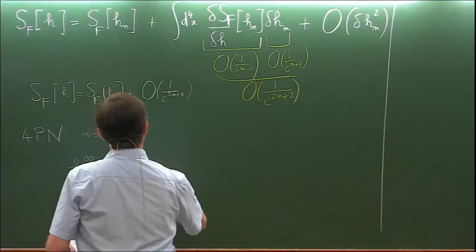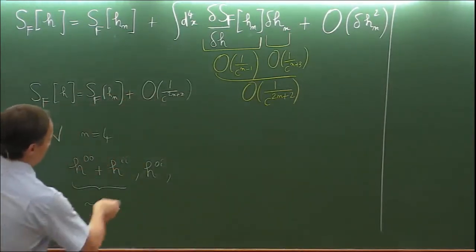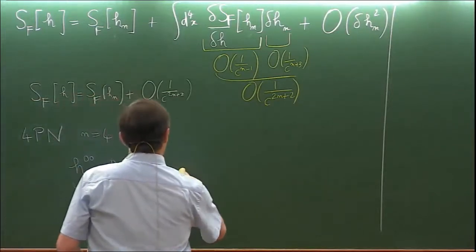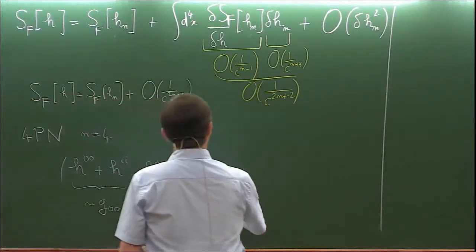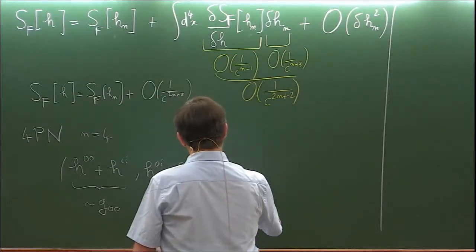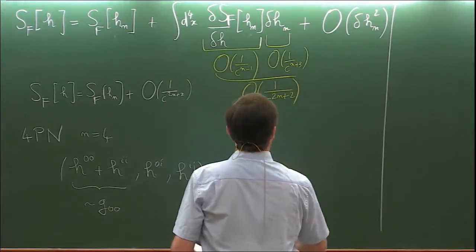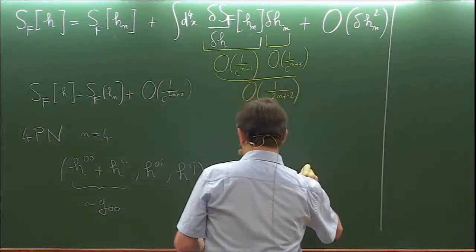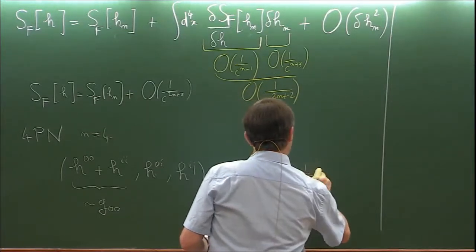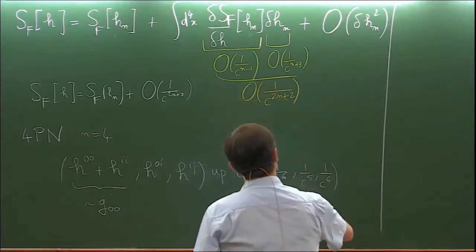And then we have to add the component of the time-space metric, and then the purely spatial component of the metric. This should be determined up to O(1/c^6), according to the lemma: 1/c^6, 1/c^5, and 1/c^6 included.